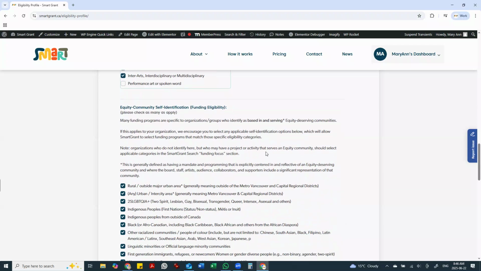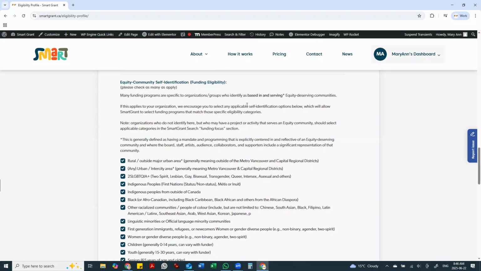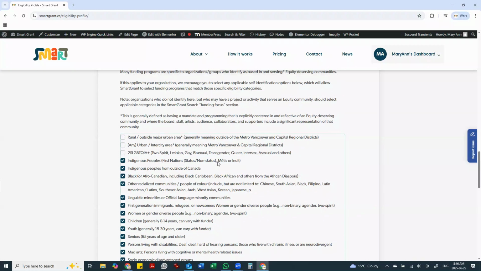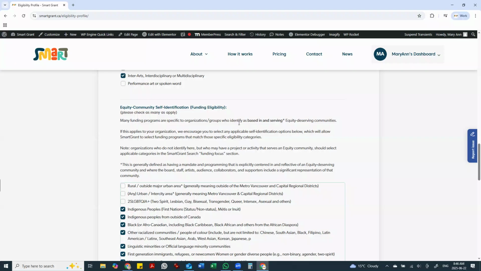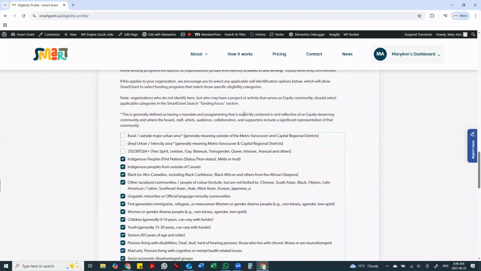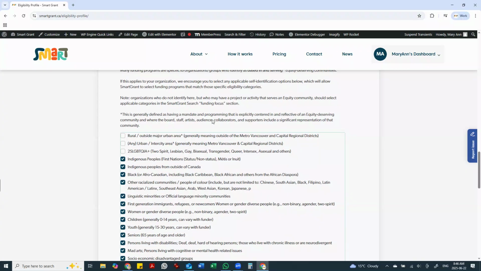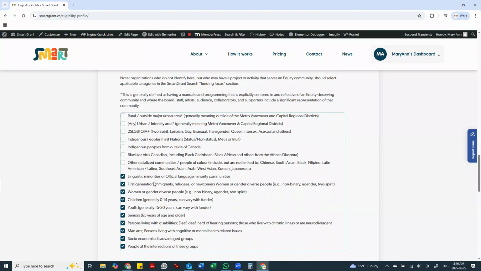Last but not least, we have a section which I call Equity Community Self-Identification. In this area, we ask you to select anything that applies to your organization in relation to how you are mandated or how you are led or who you serve. The reason for this is that some funders require certain eligibility in order to apply to their program. For example, a funder may require an organization to be an Indigenous organization or an organization that's mandated to serve children or youth, for example.